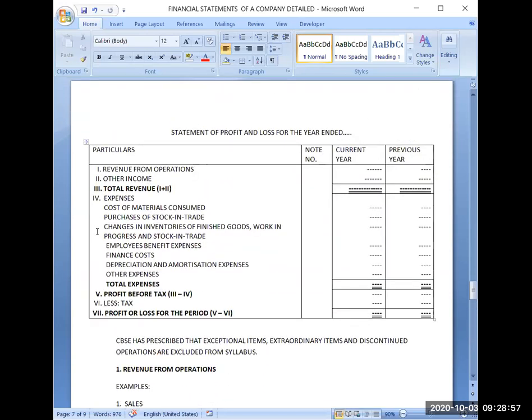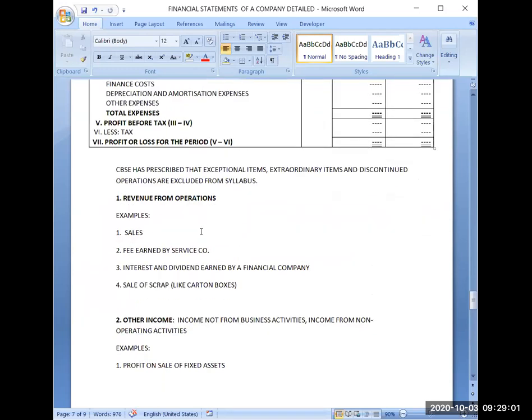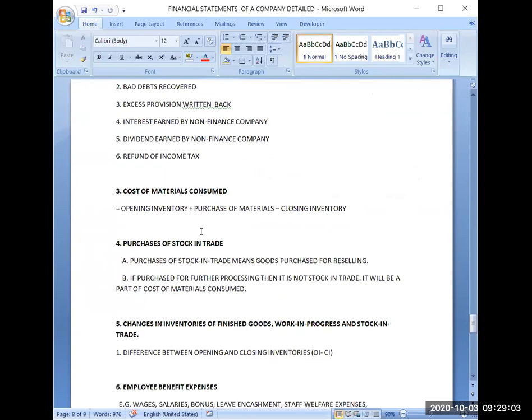The next term is changes in inventory of finished goods, work in progress, and stock in trade. Last year, if you remember, when you were calculating cost of goods sold, at that time you were using this formula: opening inventory plus purchases plus direct expenses minus closing inventory.